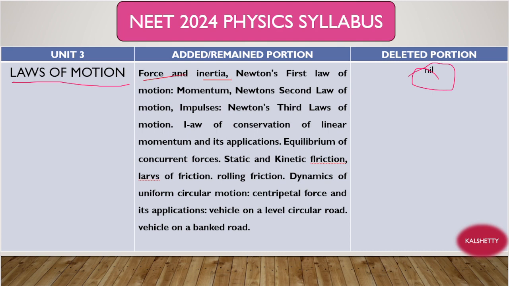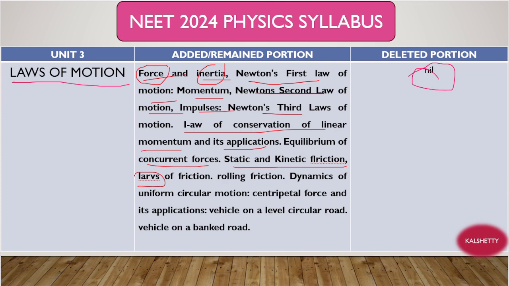Force is there, inertia is there, means these are the basic terms related to Newton's laws only. This inertia comes from the first law and force comes from the second law, right? Okay, Newton's first law is there, first law of motion, momentum. Newton's second law of motion is there, impulse. Third law is there. Okay, law of conservation of linear momentum is there and its applications are there. And equilibrium, concurrent forces, static and kinetic friction is there.